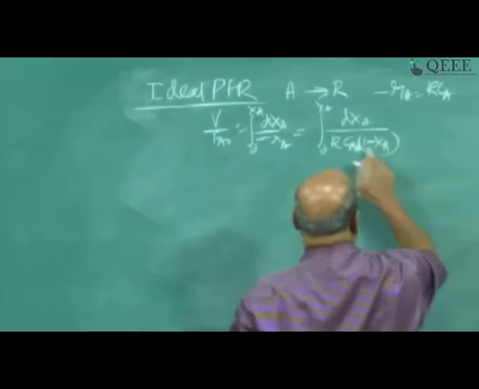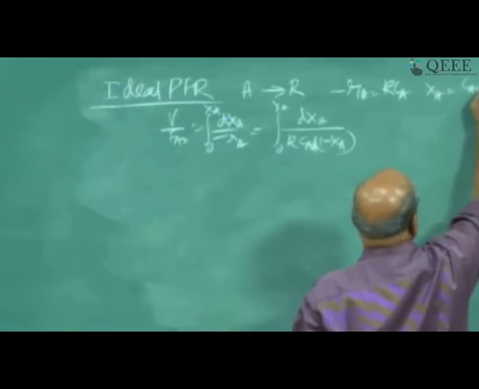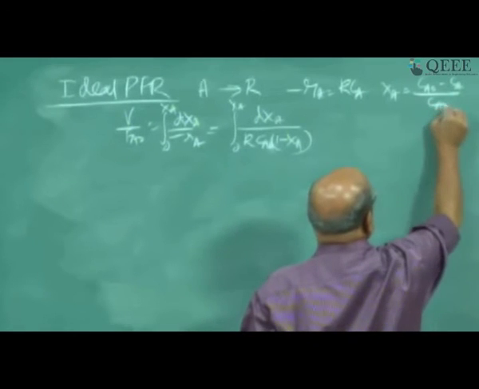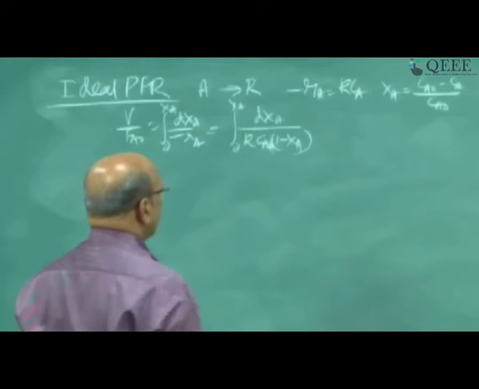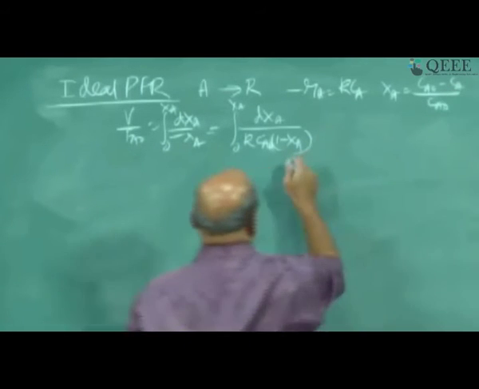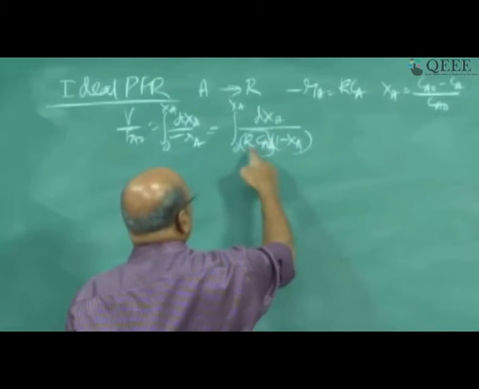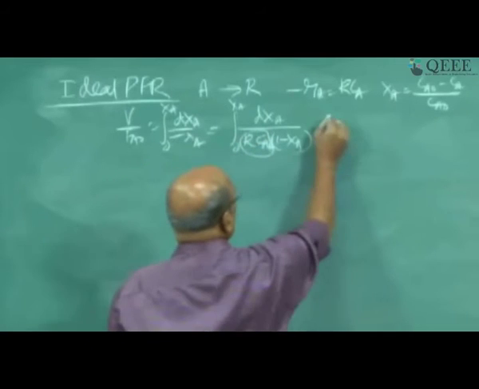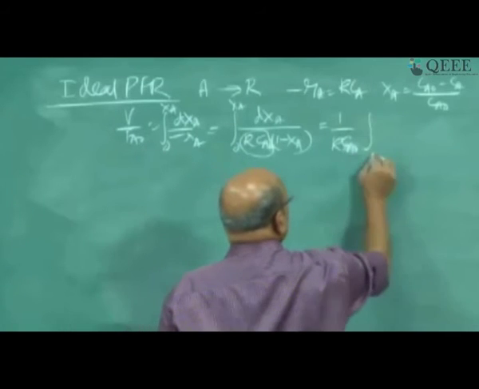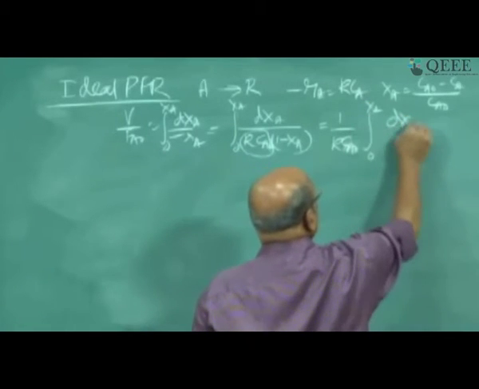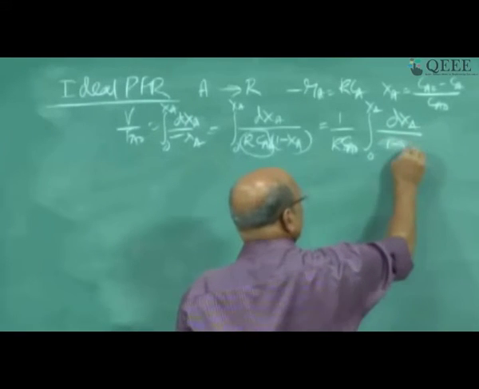And how I got this equation is, I have the Xa definition for constant volume systems as Ca naught minus Ca by Ca naught. I have used that here, Ca equal to Ca naught into 1 minus Xa. So now, because it is an isothermal reaction, k is constant and Ca naught is constant, you bring it out. This is equal to 1 by k Ca naught integral 0 to Xa dXa by 1 minus Xa.